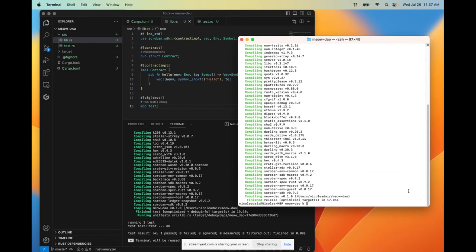And so once this contract has been built, we're going to deploy the contract using a command that locally deploys the contract to our WASM compilation target that we set up earlier. And so in order to do this, we're going to use the command soroban contract deploy wasm target, and then